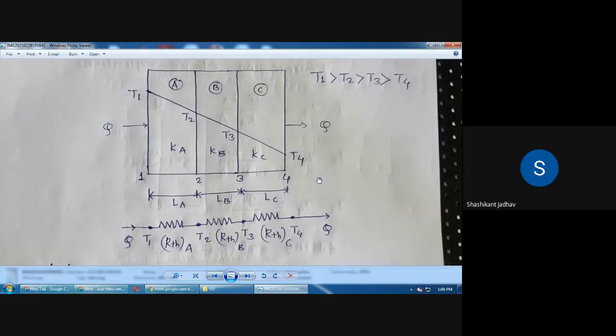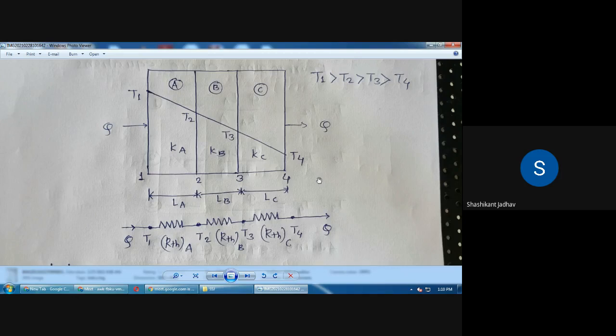Okay, so this is the diagram of the composite wall. In this diagram, there are three layers A, B, C. Temperature distribution for layer A is T1 T2, for B T2 T3, and for layer C T3 T4. Ka is the thermal conductivity of layer A, Kb is the thermal conductivity of layer B, Kc is the thermal conductivity of layer C. Then thickness of layer A is La, thickness of layer B is Lb, and thickness of layer C is Lc. And heat transmitted through that composite wall is nothing but Q.